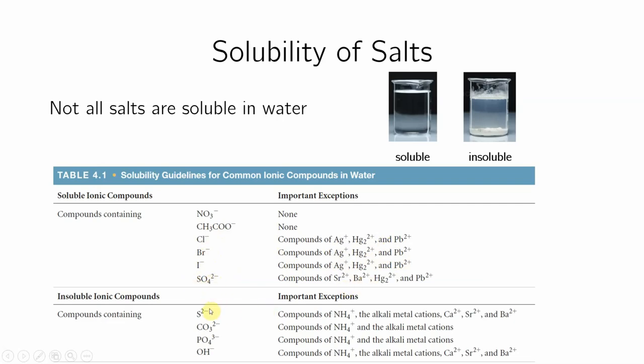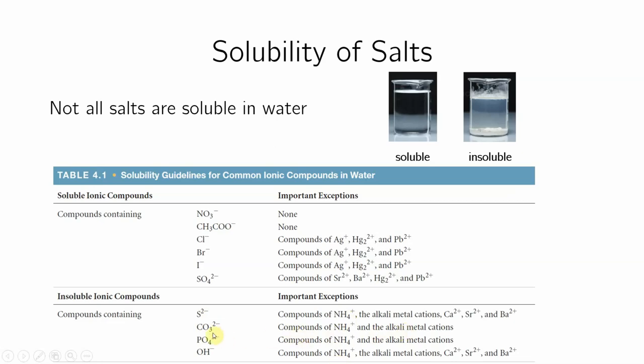Okay, these are largely insoluble, and so the exceptions are here to show you which of these are actually soluble. So sulfur-containing ions tend to not dissolve in water unless they are of ammonium. So ammonium sulfide will dissolve in water.